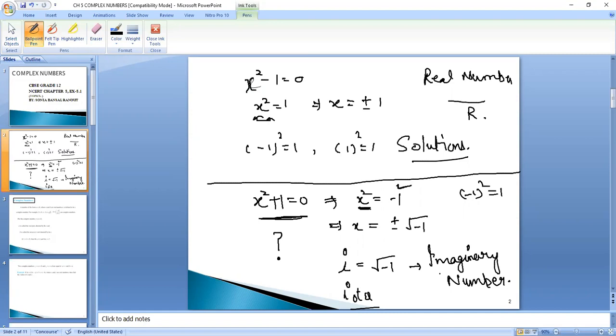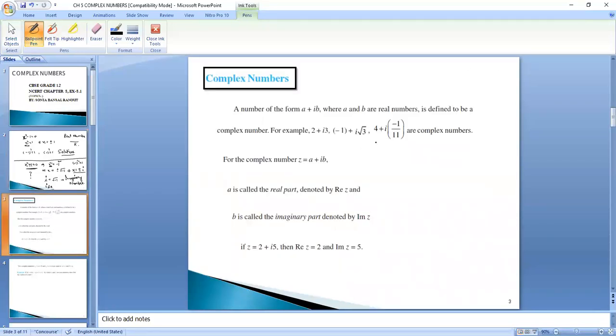That is why this number is called imaginary number, right? So this way the solution of our equation will be plus minus root of minus 1, we will be writing iota. This will be the solution of our equation, right? So this imaginary number was introduced to get the solution of our equations.